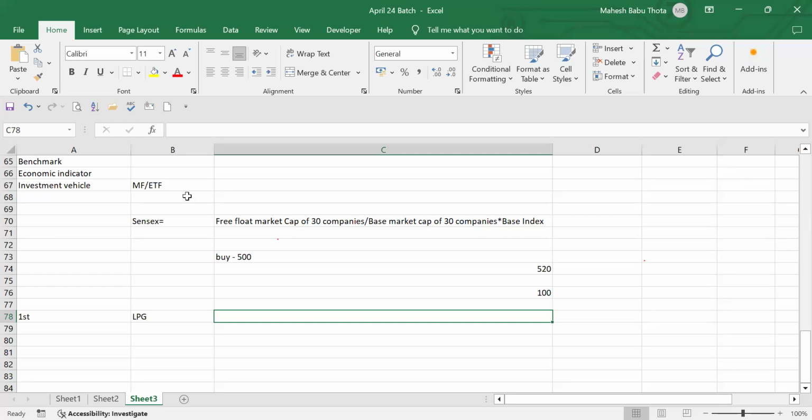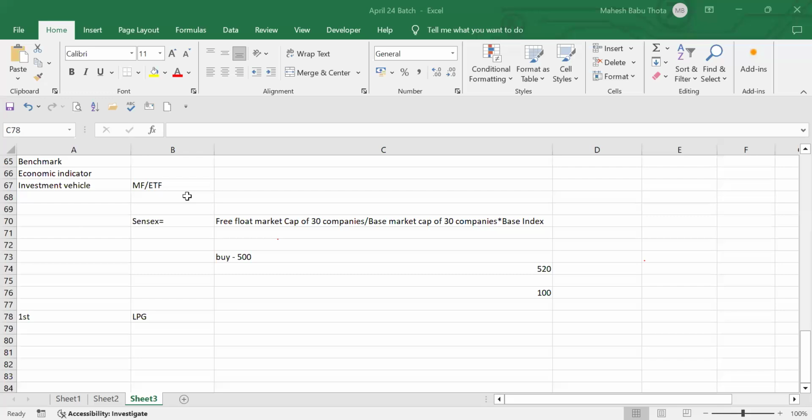Understood? What is LPG policy? If you want more about the LPG policy, you can go and search in Google. You'll find a lot of information. Normally, LPG is a 10th class and intermediate subject. That's why I'm not spending a lot of time on this LPG policy. I'll tell you the background as well.